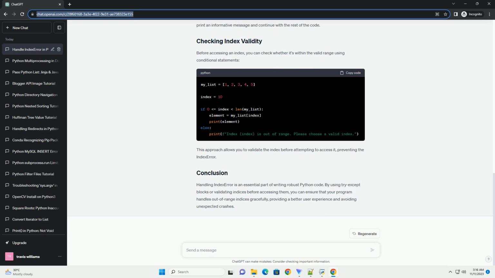An index error is raised when you try to access an index of a sequence, for example a list or tuple, that does not exist. In Python, indexing starts from 0, so if you try to access an index that is greater than or equal to the length of the sequence, you will encounter an index error. Let's consider a simple example to illustrate the index error. In this example, the index 10 is out of the valid range for the list my_list, which only has indices from 0 to 4. This will result in an index error.